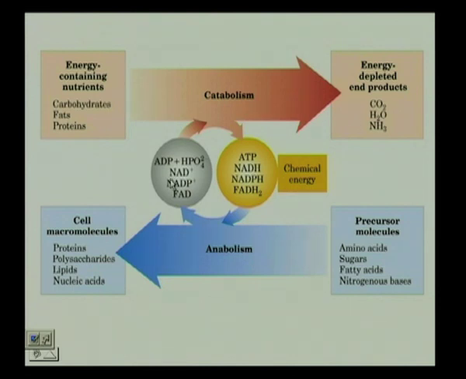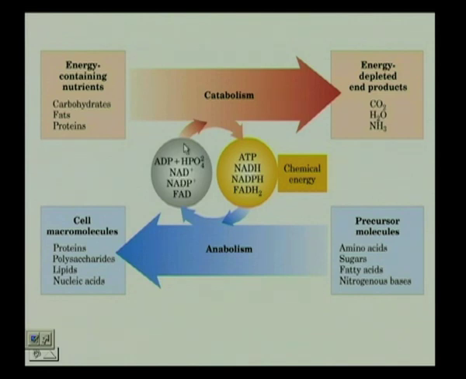Okay? And in this process we have the utilization of certain cofactors that we have already looked at. We have ADP and ATP to a large extent, we have NAD plus, we have FAD, we have NADP plus and so on and so forth.